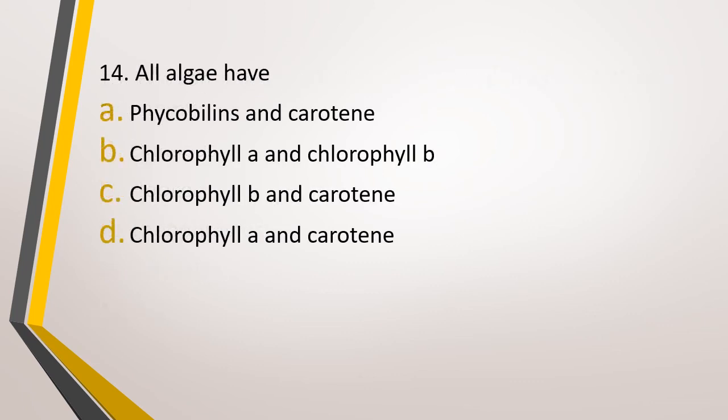Question number 14. All algae have option A, phycobilin and carotene, option B, chlorophyll A, chlorophyll B, option C, chlorophyll B and carotene, option D, chlorophyll A and carotene. The correct answer is option D, chlorophyll A and carotene is present in all algae.